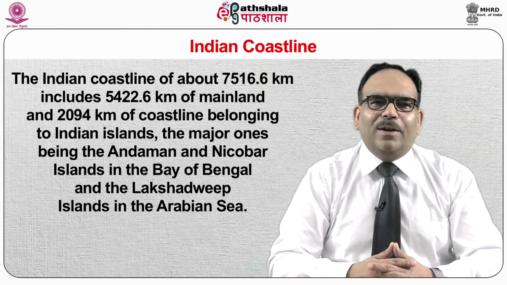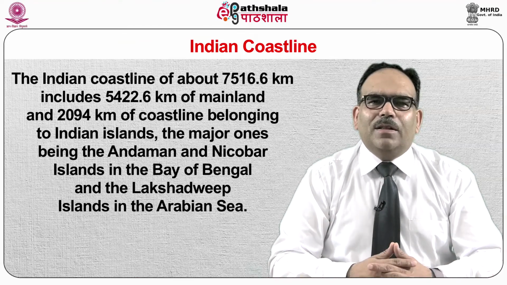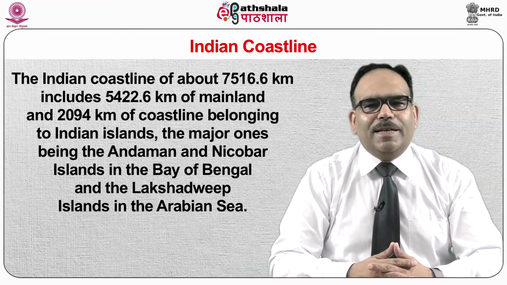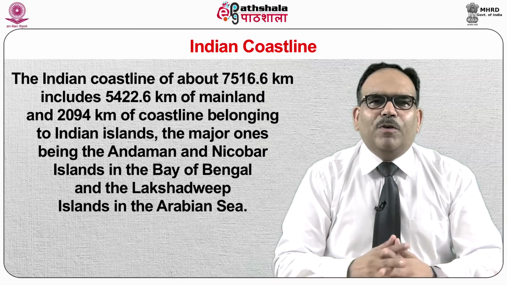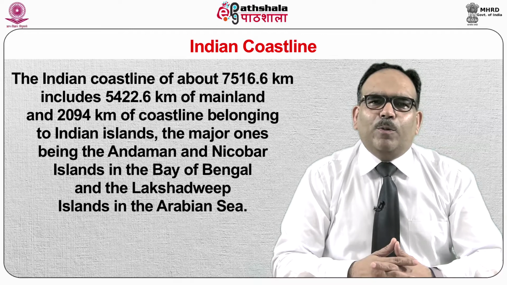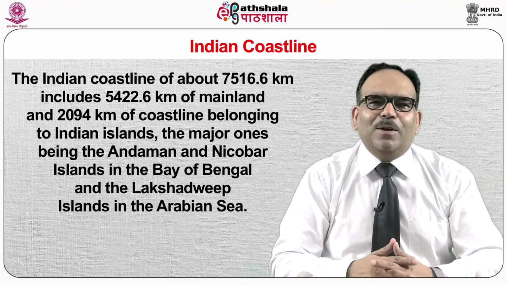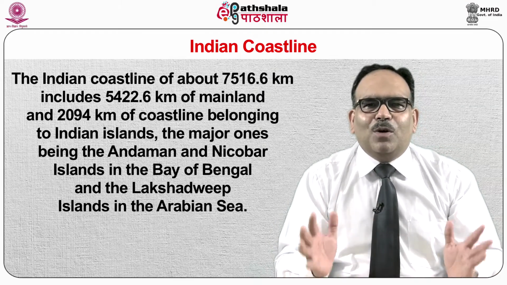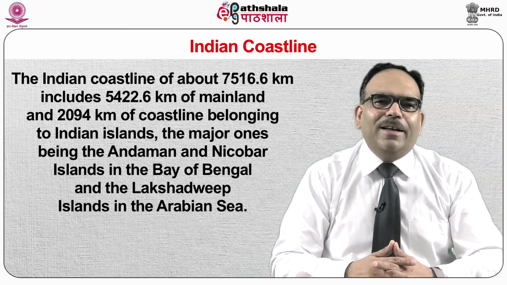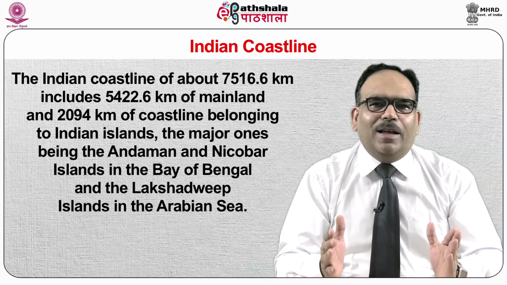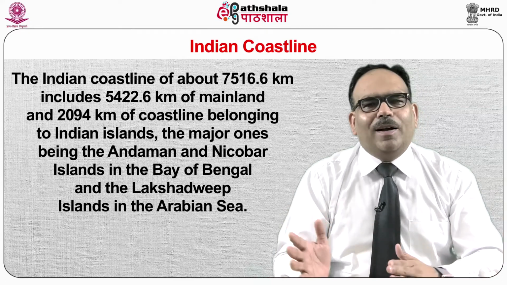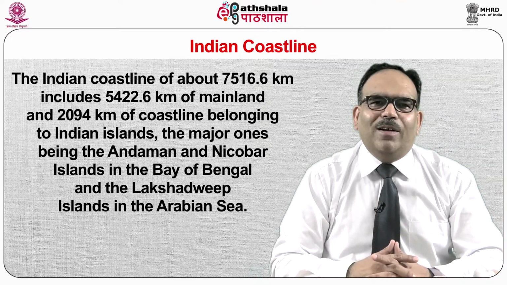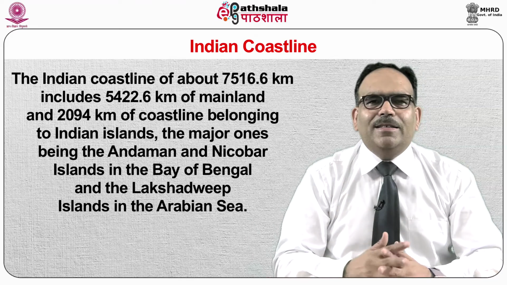Indian coastline. The Indian coastline of about 7,516.6 km includes 5,422.6 km of mainland and 2,094 km of coastline belonging to Indian islands, the major ones being the Andaman and Nicobar Islands in the Bay of Bengal and the Lakshadweep Islands in the Arabian Sea. The coastline touches 13 states and union territories of India.